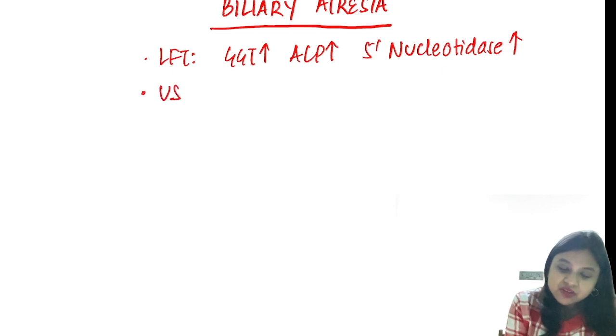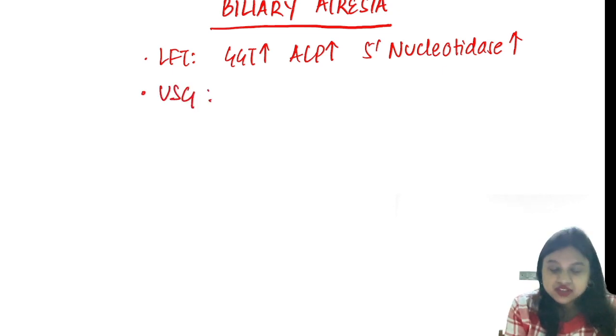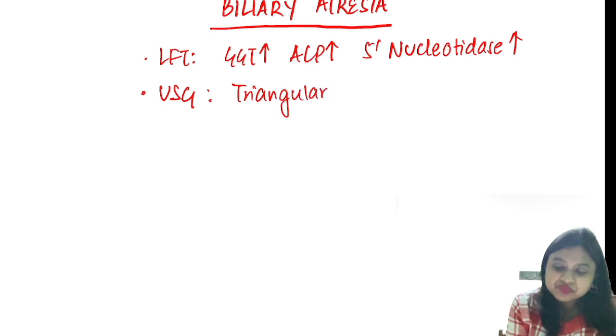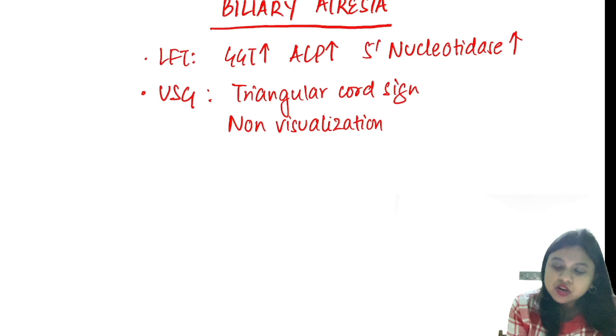You do a USG after 4 hours of fasting and you get the triangular cord sign, non-visualization of the gallbladder, or micro gallbladder.